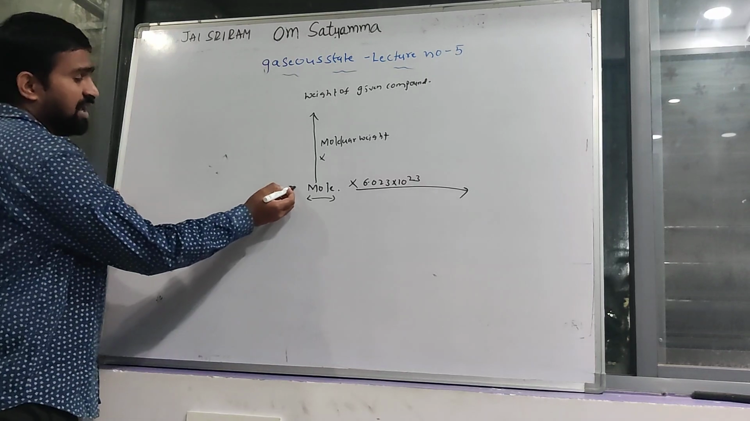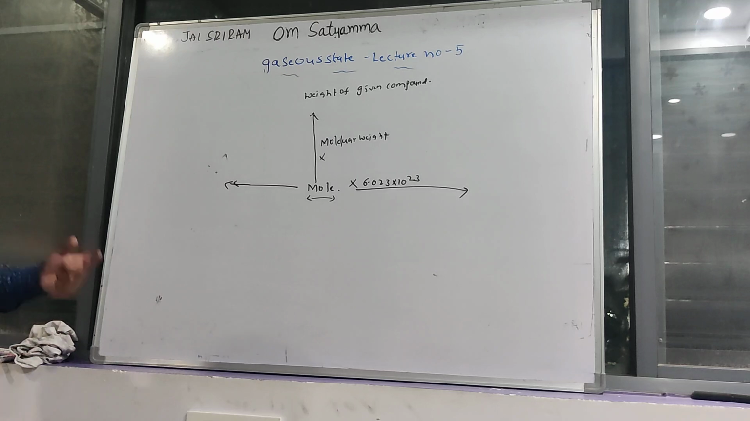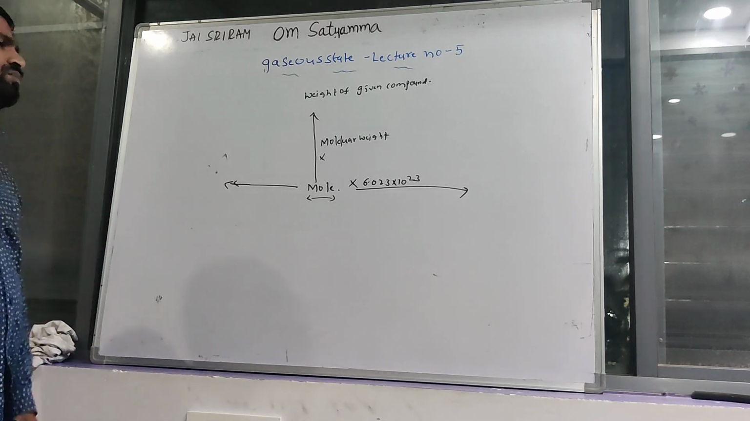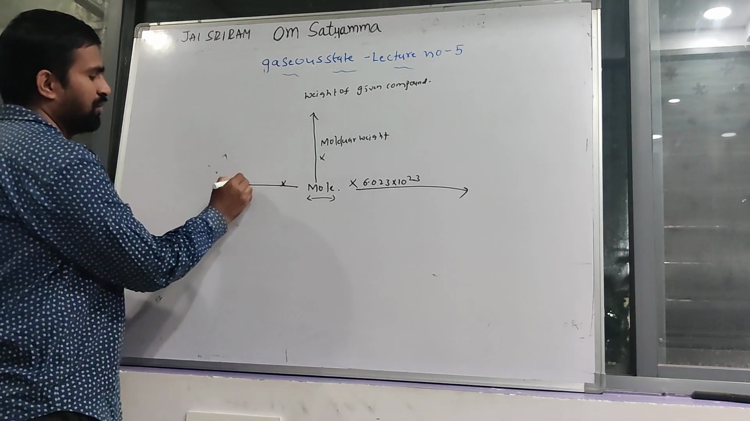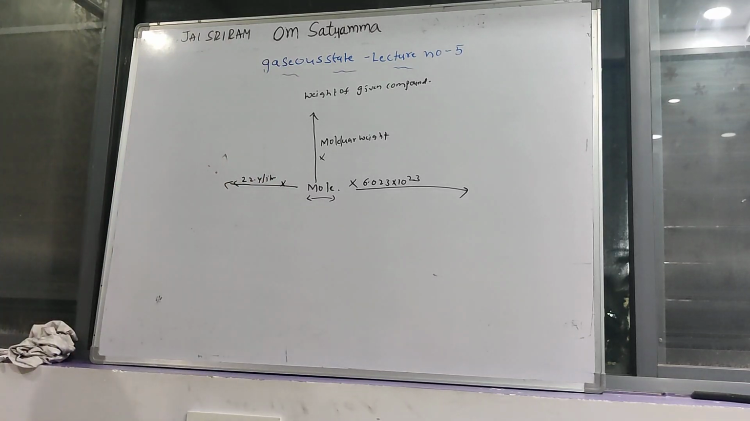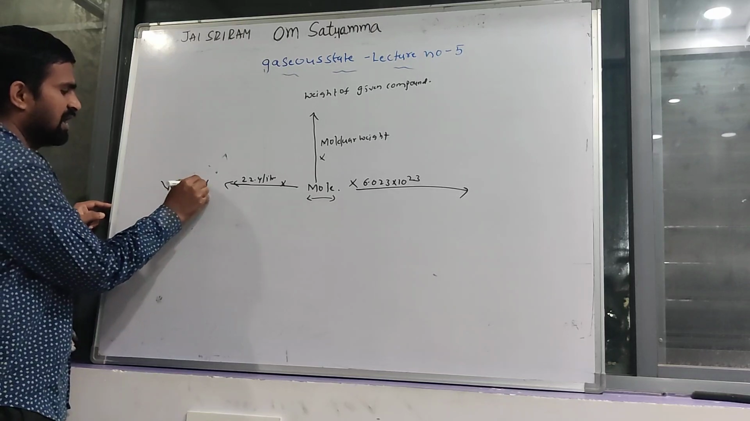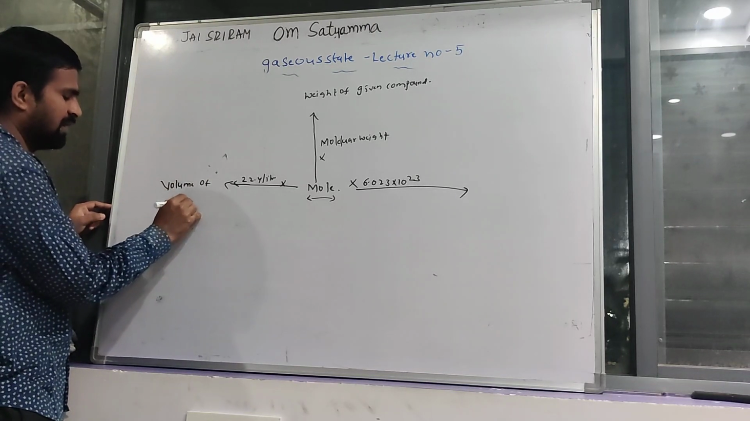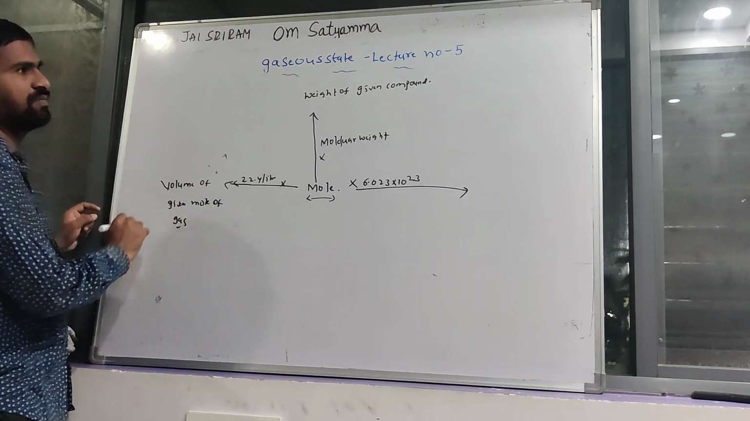Okay. Next, here the number of moles is given. You can find out the volume of the given moles of gas. That also same: given moles into 22.4 liter space is equal to the volume of the given moles of gas.